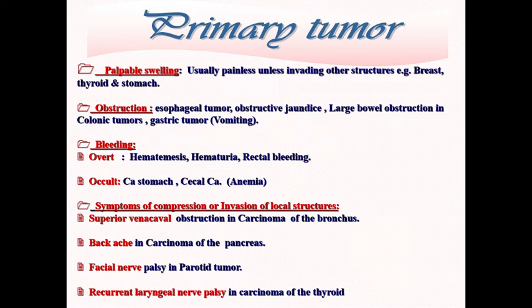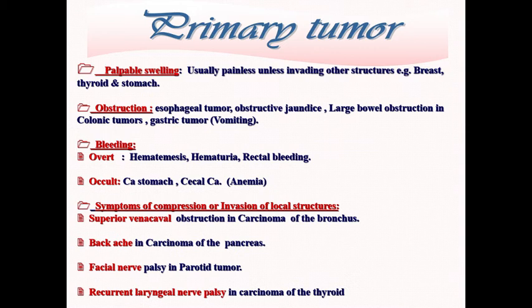Bleeding can be overt, seen by eye, as in hematemesis in carcinoma of the stomach, hematuria in renal cell carcinoma, and rectal bleeding in cases of rectal carcinoma. It can also be an occult type of bleeding, as in carcinoma of the stomach, resulting in anemia, and also in cecal carcinoma, where patients present with anemia, asthenia, and anorexia.